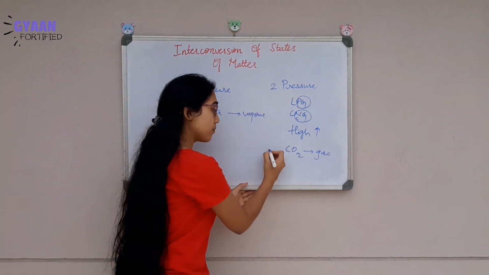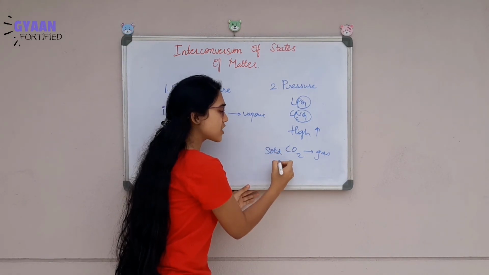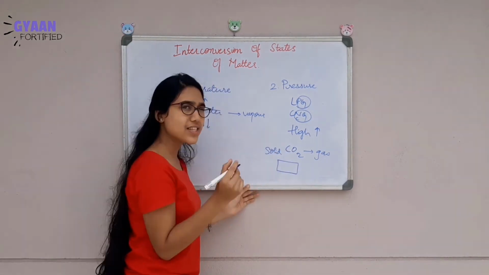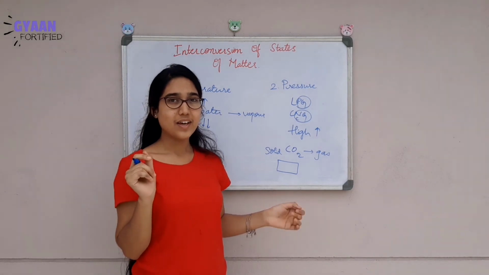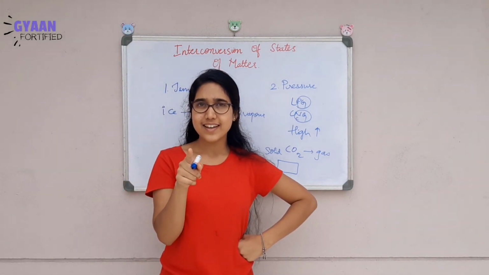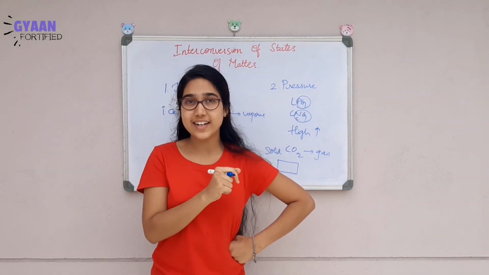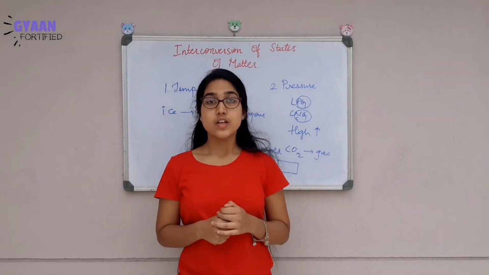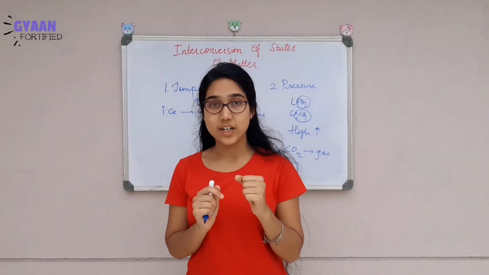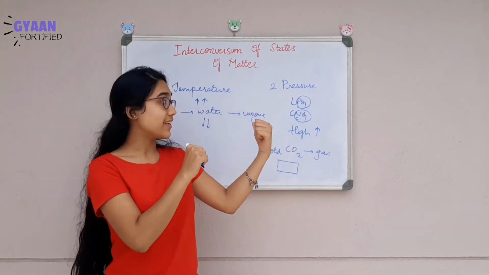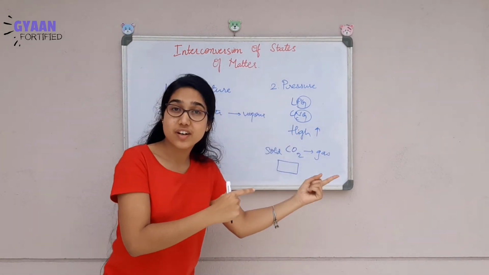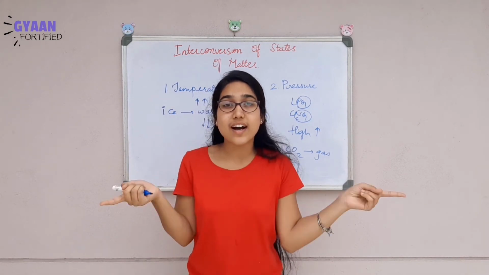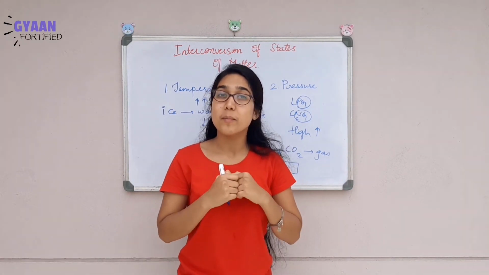Solid CO2 is called with a very special name. It's an interesting name. Will you find that? Find it and put it in the comment section. Let me see how many of you are intelligent. So by this, we can conclude that by varying the temperature and pressure, we can interconvert the states of matter.